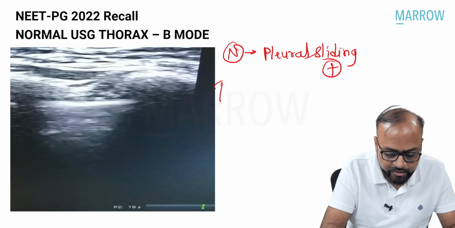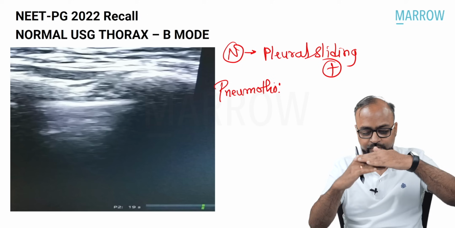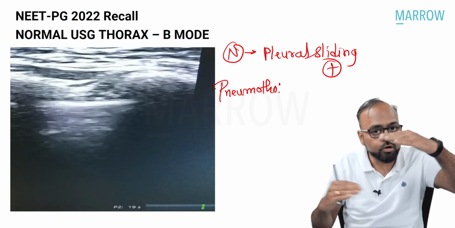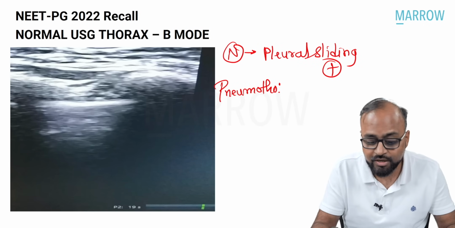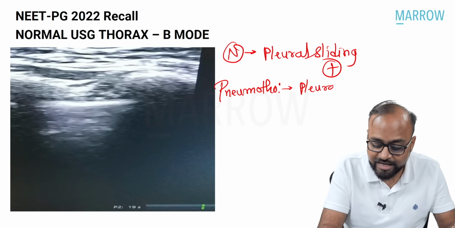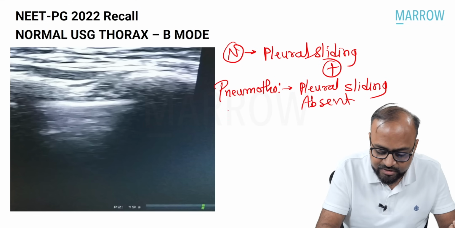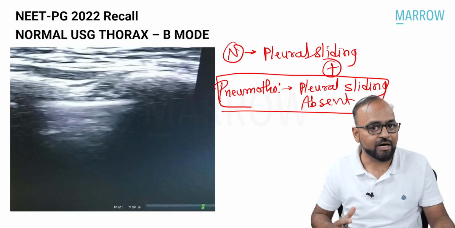Now what will happen in a case of pneumothorax? In pneumothorax, there will be air in between the visceral and the parietal pleura. This air will not move up and down with inspiration, expiration, and therefore this pleural sliding will be absent. So absence of pleural sliding is a feature of pneumothorax on ultrasound.